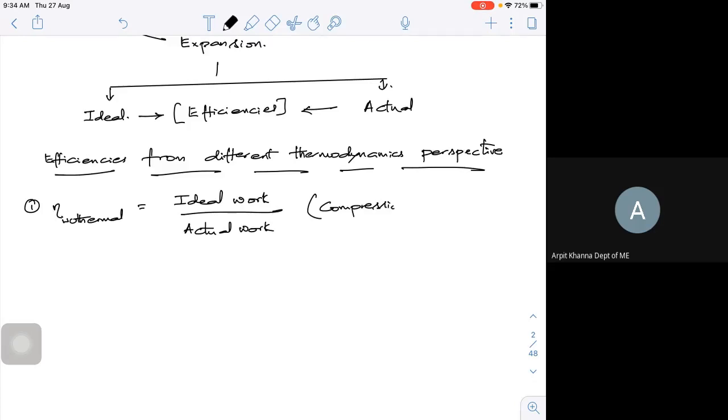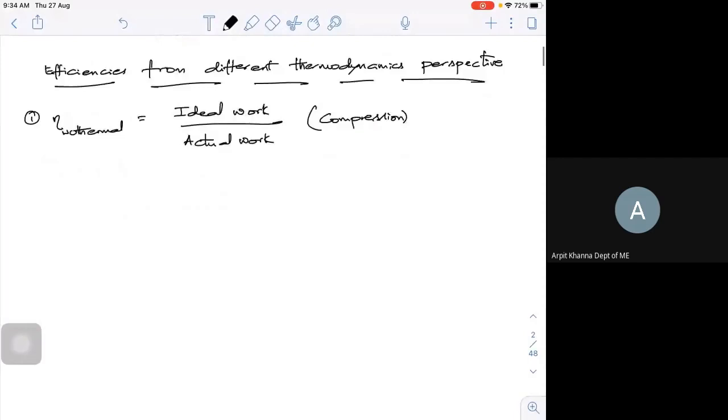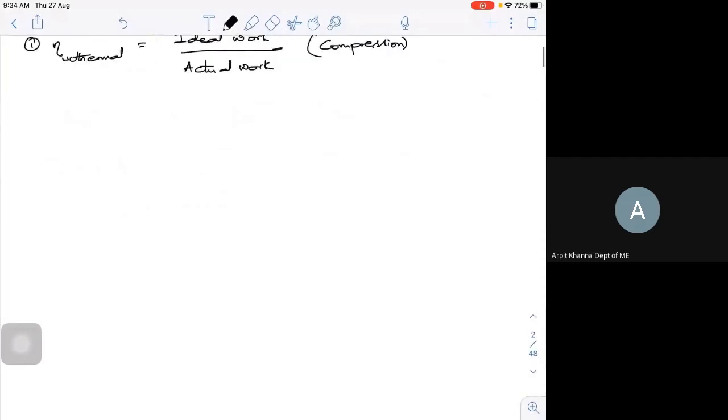Why is it so? If I put it on a TS diagram, a temperature-entropy diagram, what will happen? Let me show that also. Okay. This is one TS diagram.